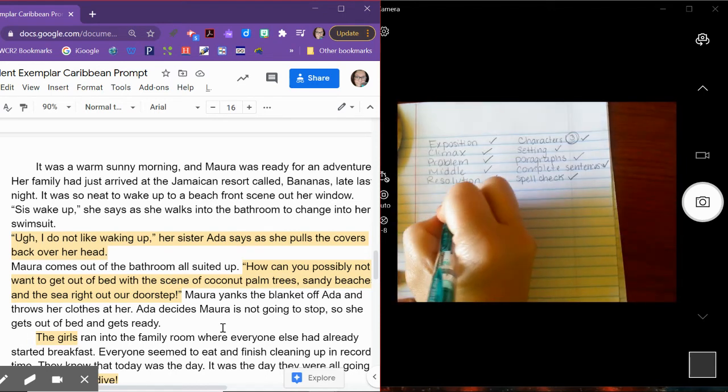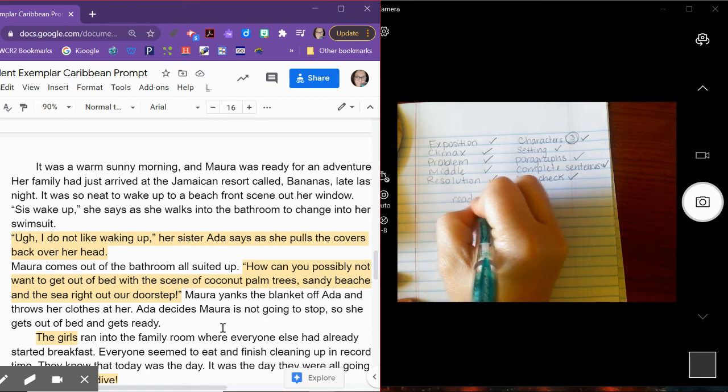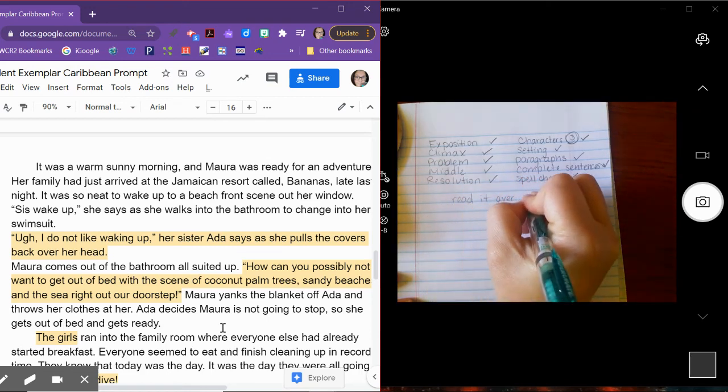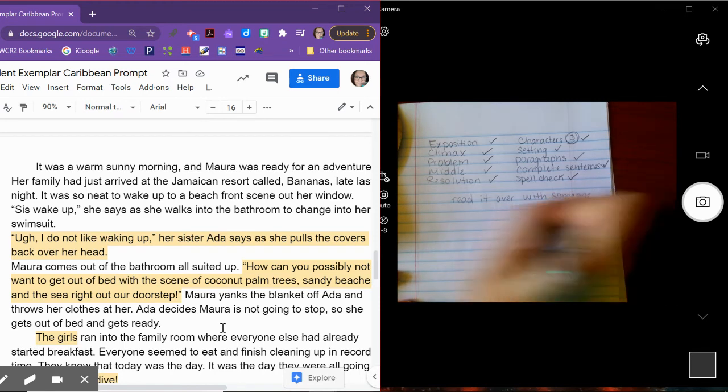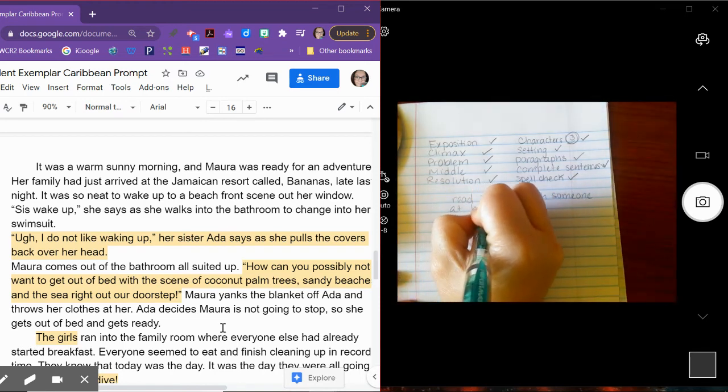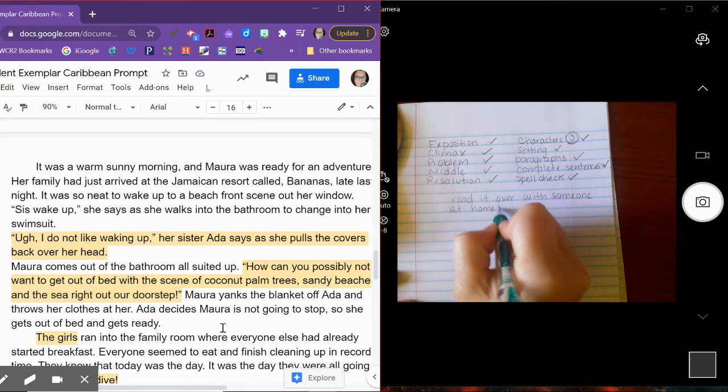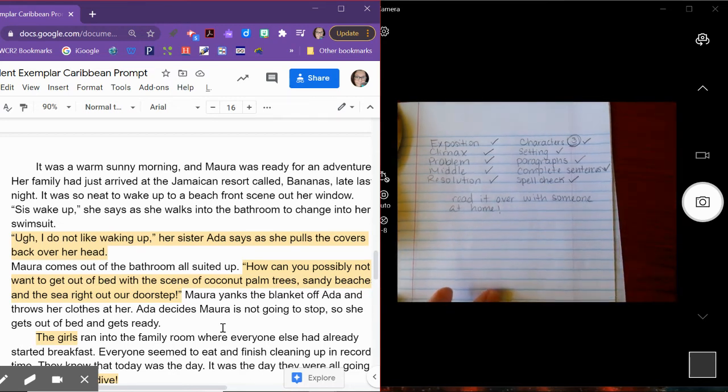I would make sure that you read it over with someone at home. Okay? Make sure you read it over with someone at home. All right. So those are the big things. Like I said, the story organizer lesson from yesterday, you need to probably go back and rewatch that if you need to be able to draft the story.